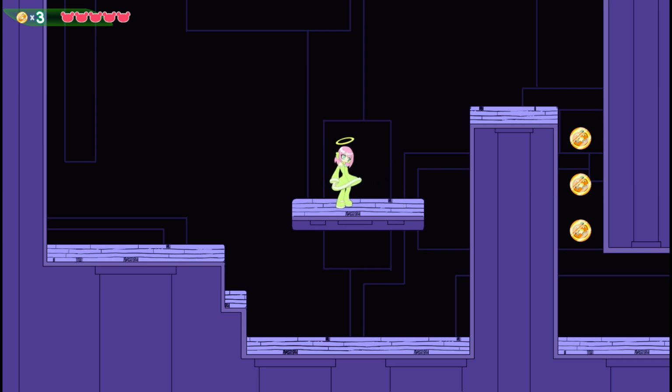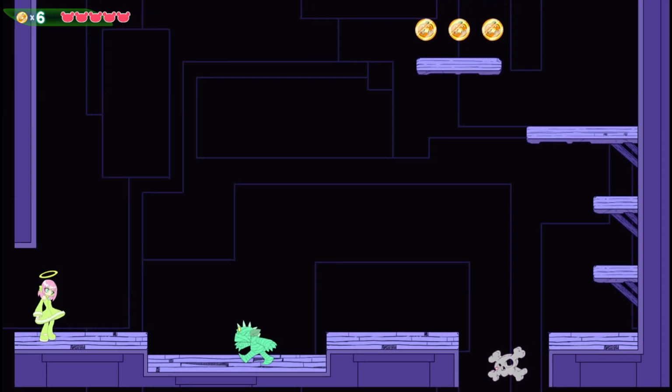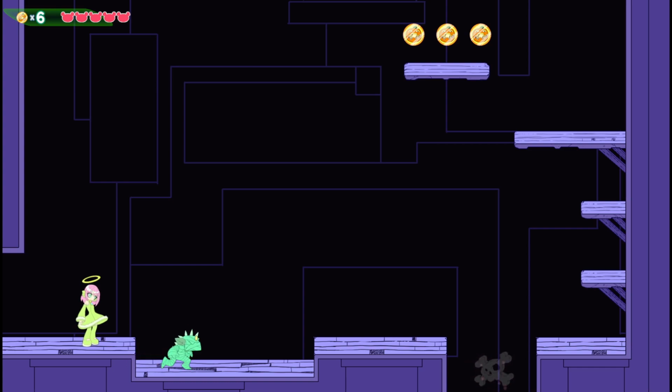So this is the first room. We're just showing the player that they can jump, essentially. That's it. And we're showing them you can get coins. The coins lead the player along. Nothing too complicated there. And the coins are sort of the side quest of the game. And it tells you how many coins you got at the end of the game.